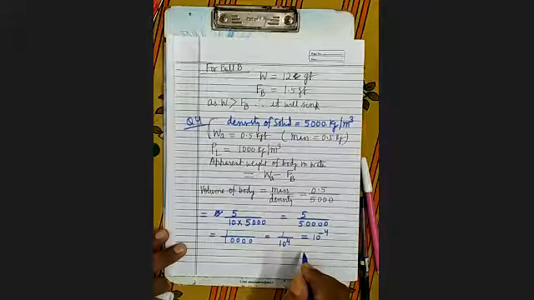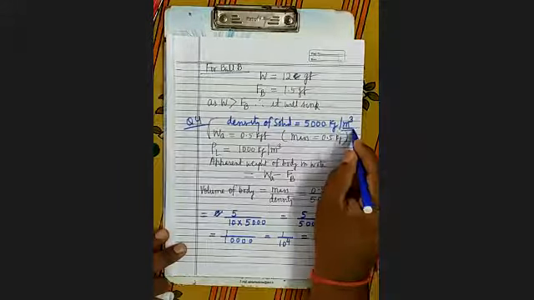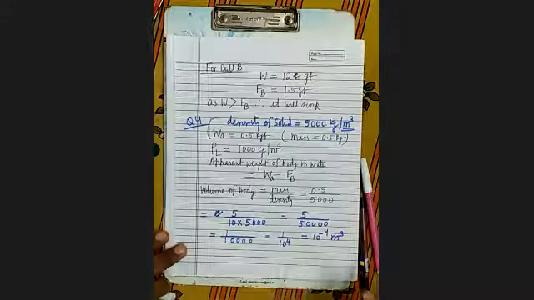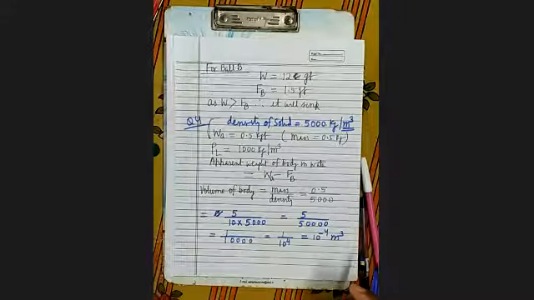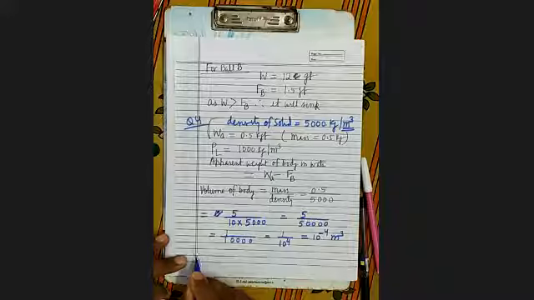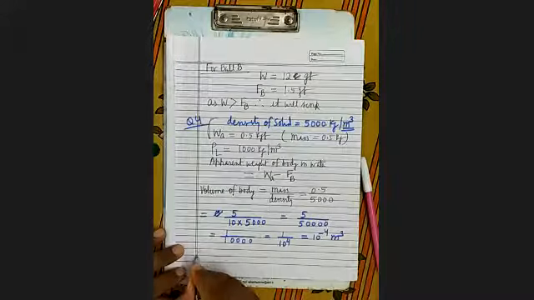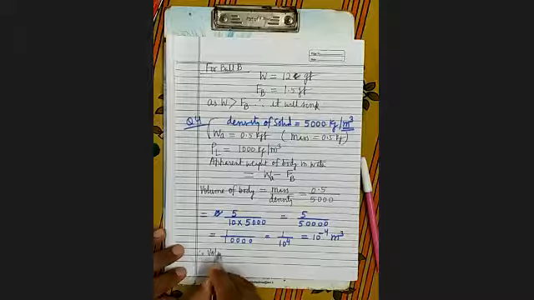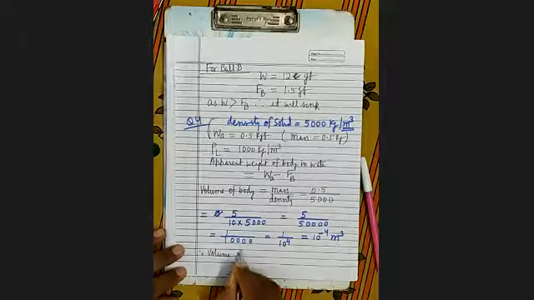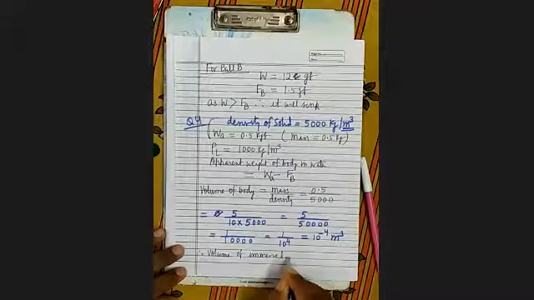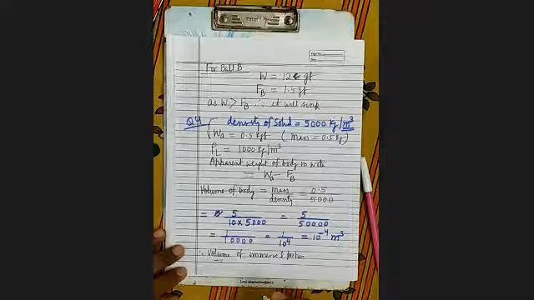And what will be the unit of volume? Meter cube. It is clear? Volume is this much. So volume of immersed portion. As we know that volume of immersed portion equals volume of body.